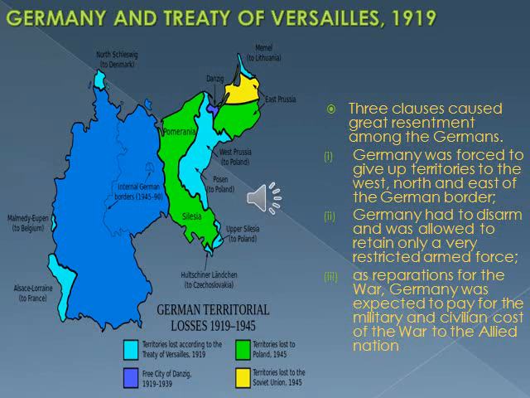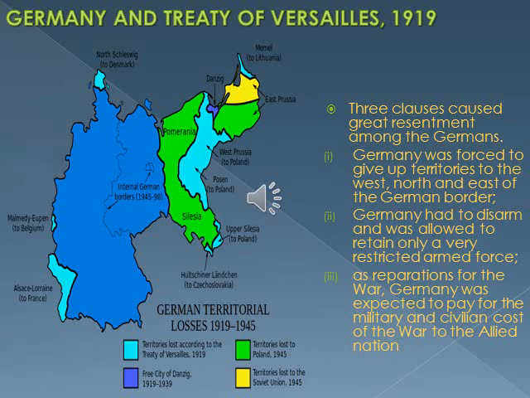Then the third one is reparations. Reparation means money that is paid by a country that has lost a war for the damage or injuries that it has caused. So reparation means money that had to be paid by a country which was defeated. Germany was expected to pay for the military and civilian cost of the war to the Allied nations.